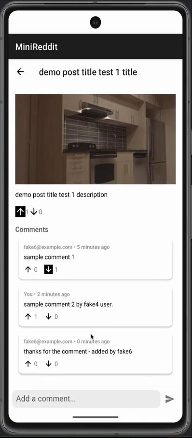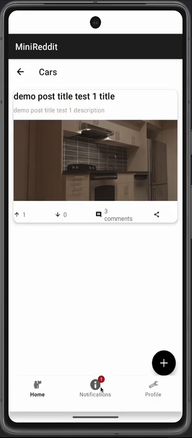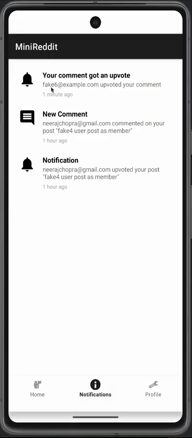And we'll notice the comment was my comment. Sorry, the comment by the fake 4 user was upvoted, right? And the badge shows the unread alert on the notifications tab, and it says fake 6 user upvoted your comment.